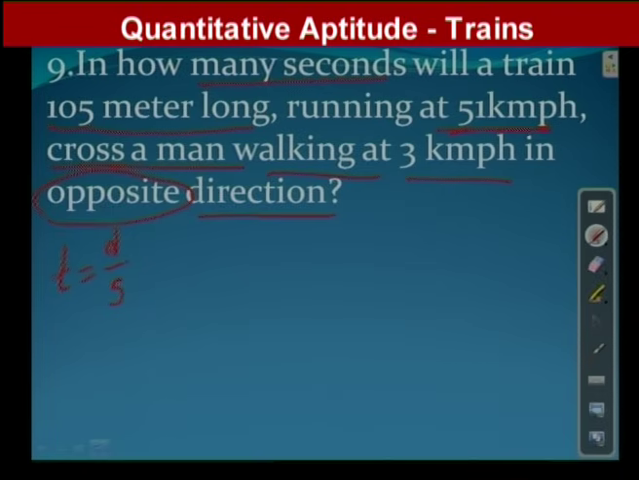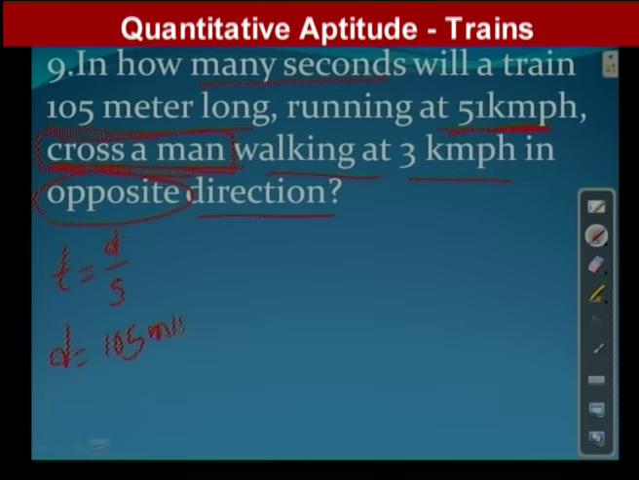Now what the train has to do? Train length is 105 meters. This 105 meters length of a train is running with speed what? 51 km/h. This train has to cross a man. Very interesting word. Since the train has to cross a man, the train has to cover its length. So its length is how much? 105 meters. Now we will take the parameters that are given. So the train has to cover 105 meters.